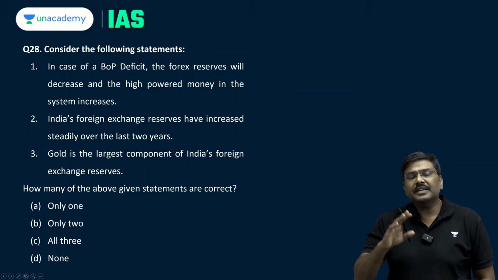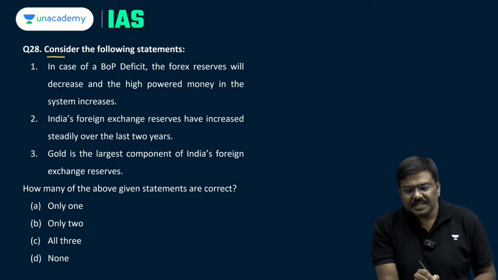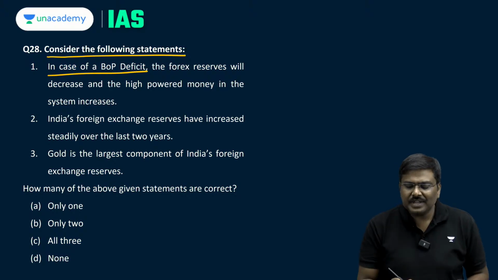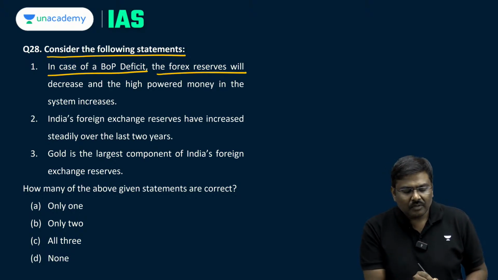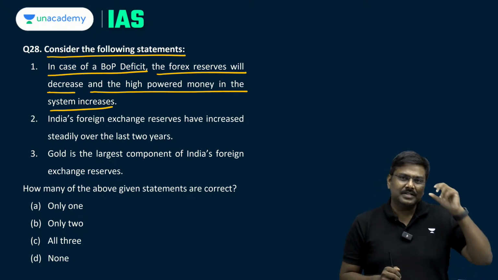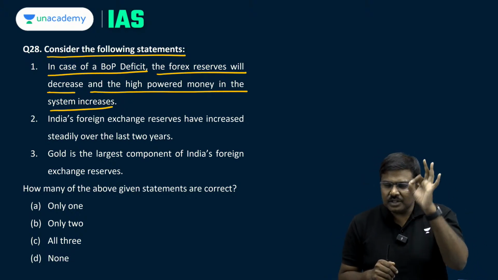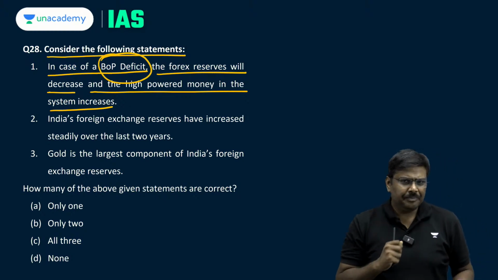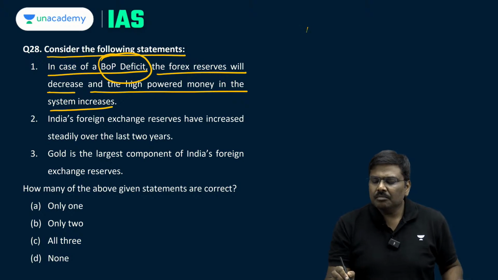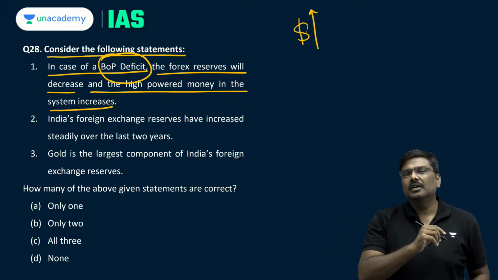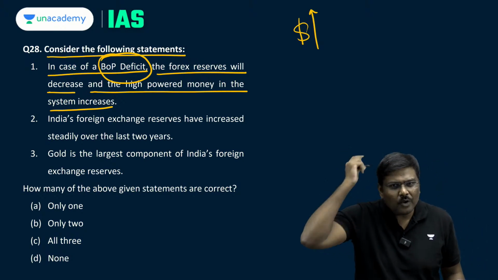Okay. Next, question number 28. Consider the following statements. In case of a BOP deficit, the forex reserves will decrease and the high powered money in the system increases. Slightly technical, listen to me carefully. If there is a BOP deficit, what does it mean? It simply means more dollars are flowing out of India. Point number one, more number of dollars are flowing out of India.